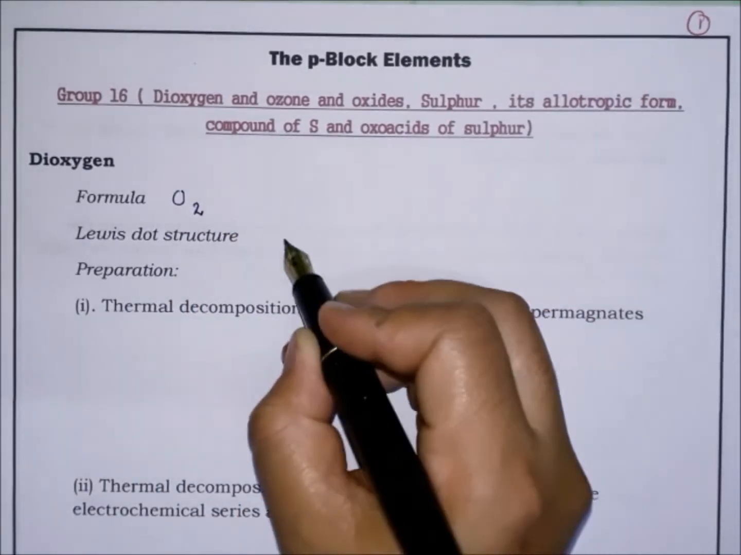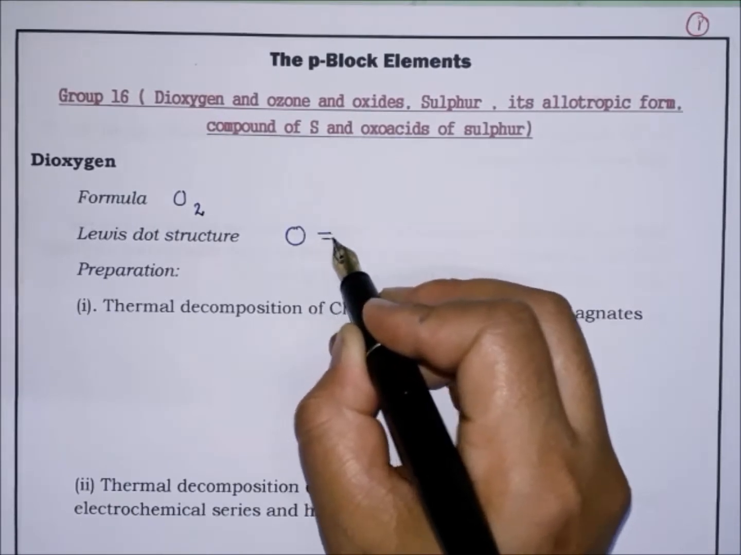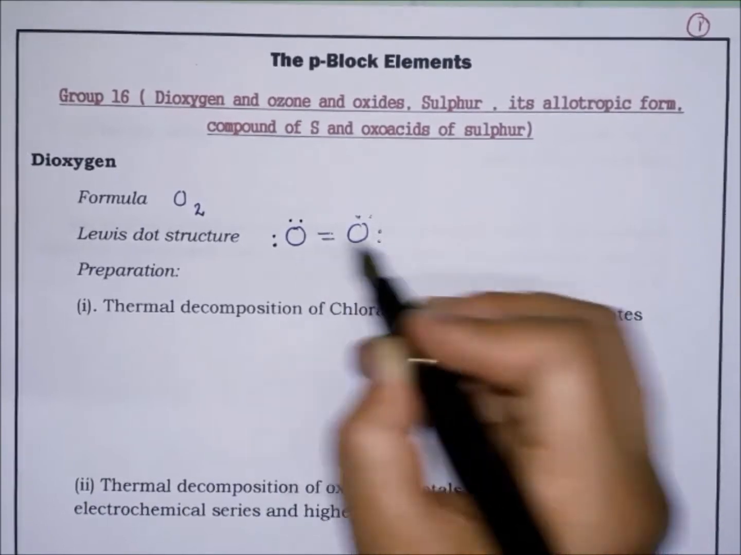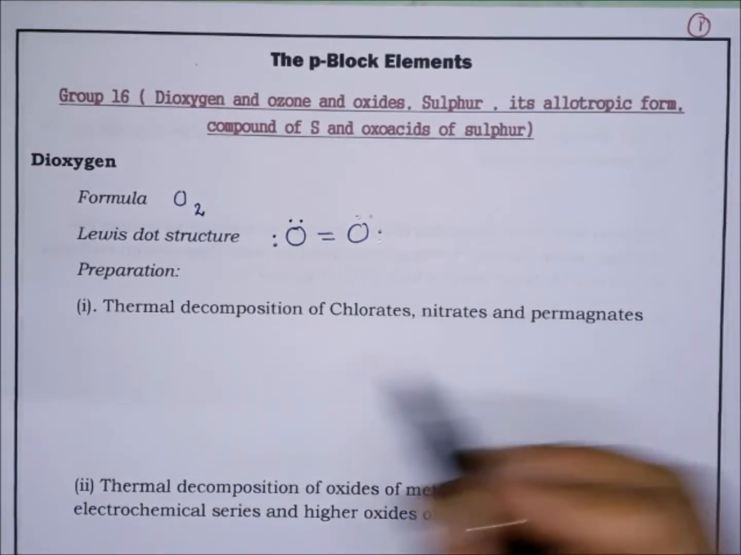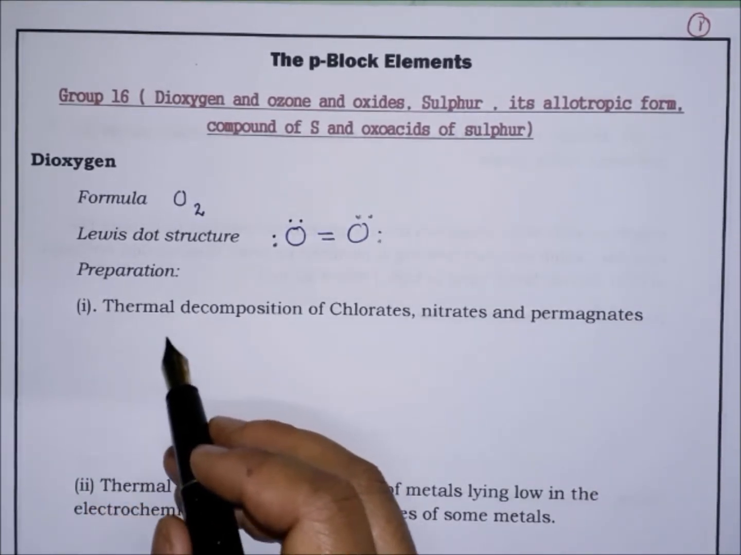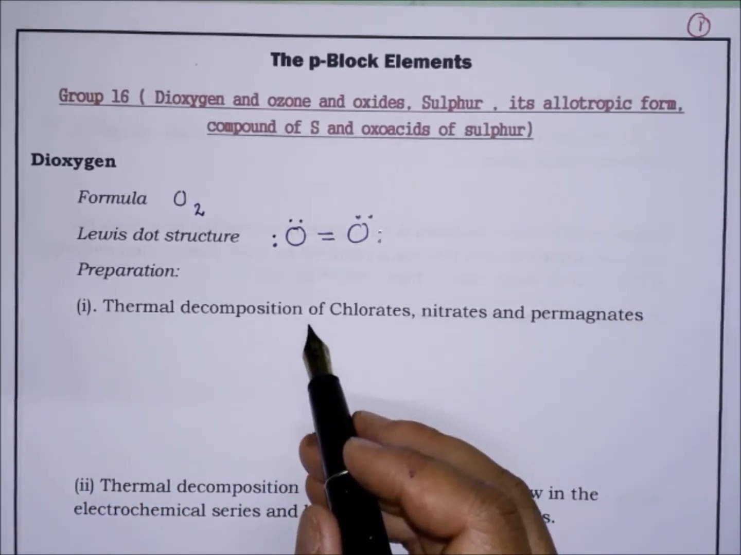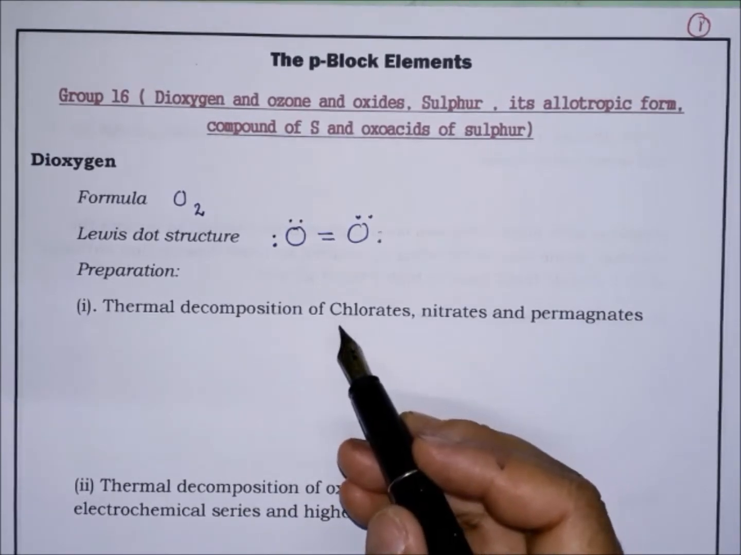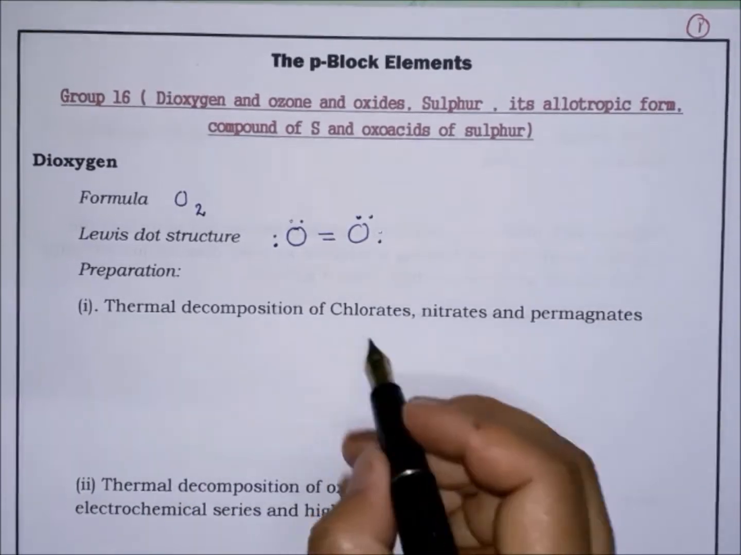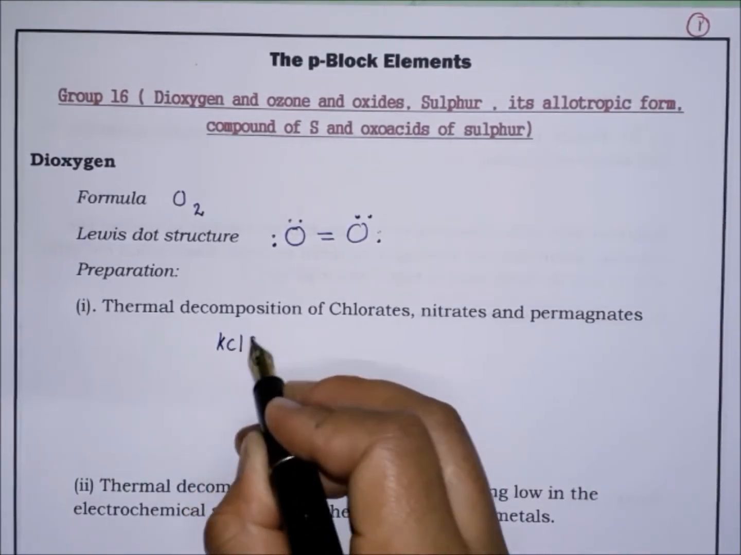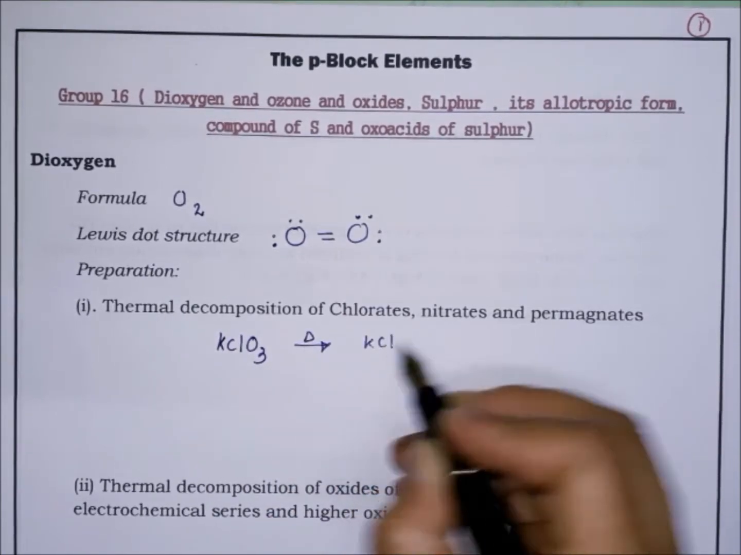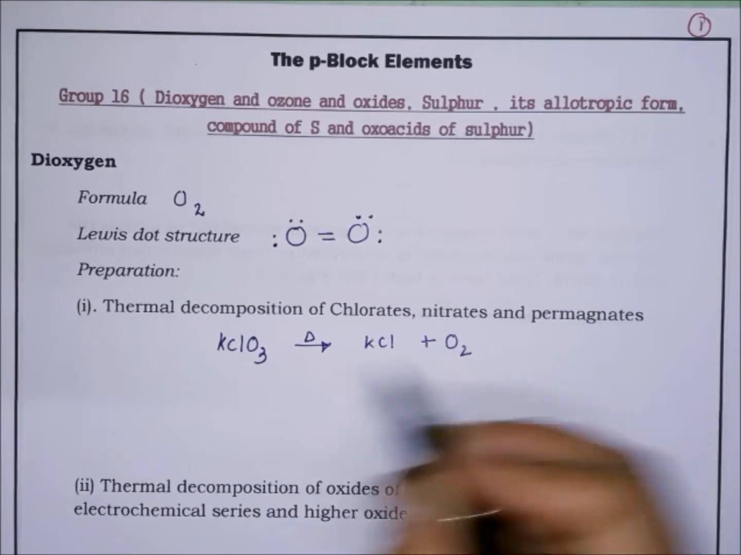Now the Lewis dot structure of oxygen is oxygen with a double bond, and each oxygen will have two lone pairs. Now next is preparation. Oxygen can be prepared by thermal decomposition of oxygen rich compounds like chlorates, nitrates, permanganates, etc. For example, potassium chlorate on heating will give potassium chloride and oxygen.